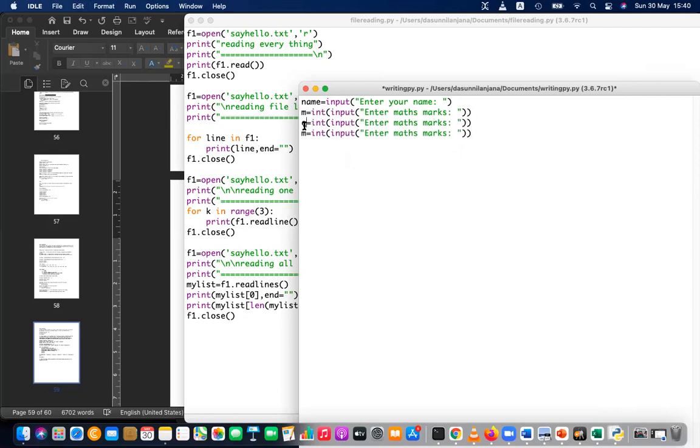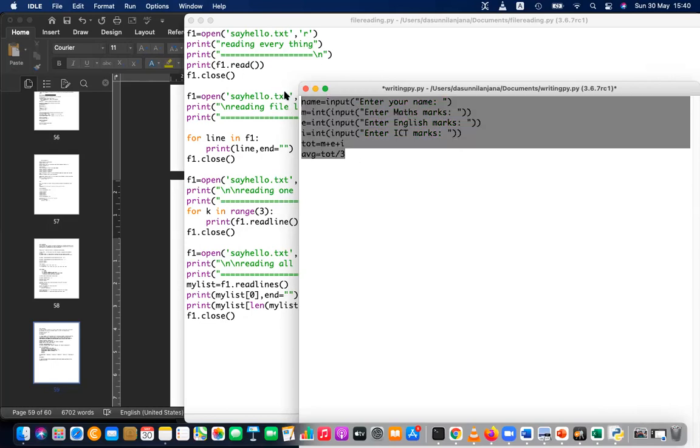And English marks and IT marks. Okay, then you have to find the total. Total equals maths plus English plus IT, and average equals total divided by 3. That you can do. You have to do this 10 times.